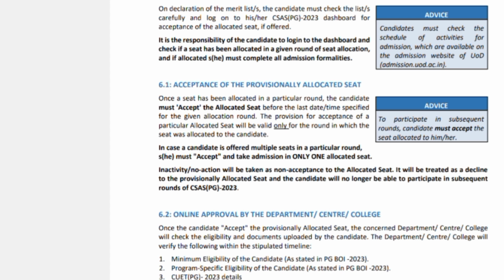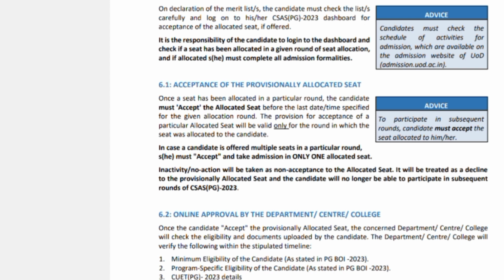And those who could not get in the second merit list can again wait for the third list. That's how the process went on. For this year, once the admission process begins in the month of May, it may go on till June, because last year for Delhi University, it went on till the month of September for the last merit list.